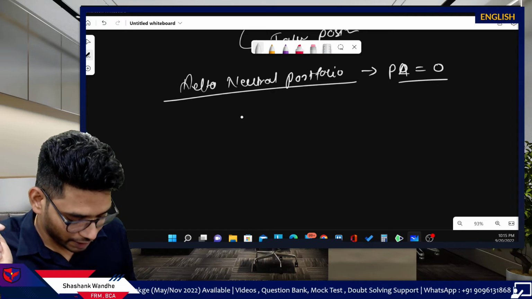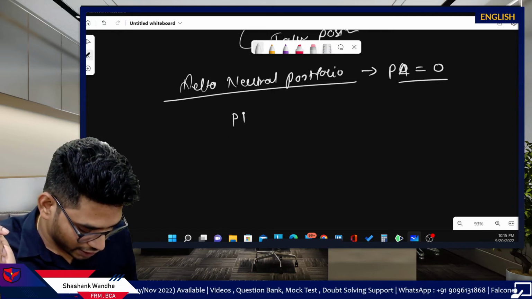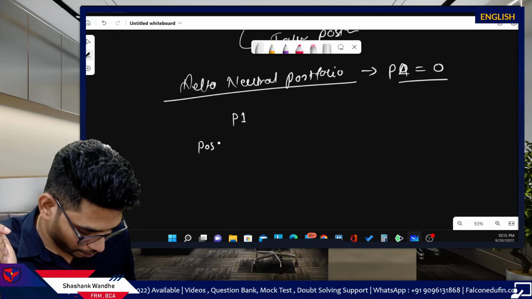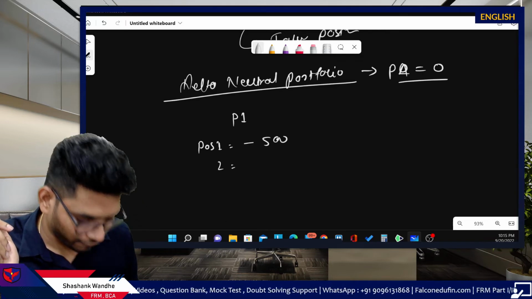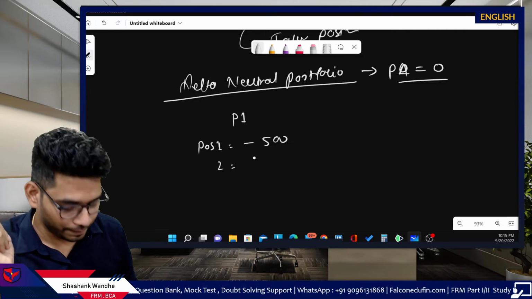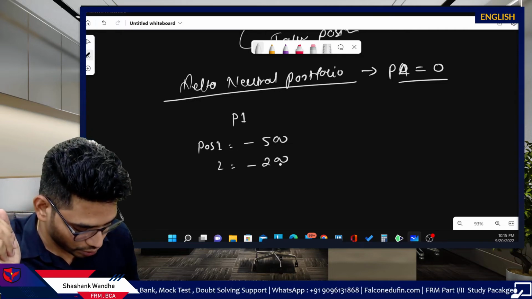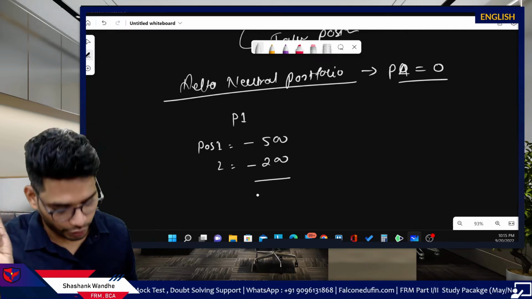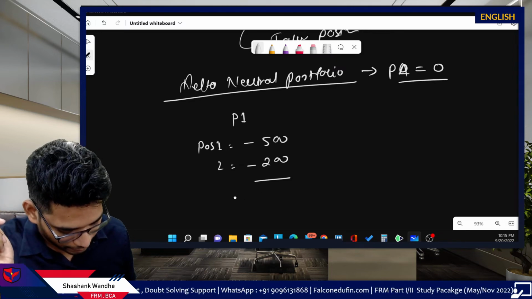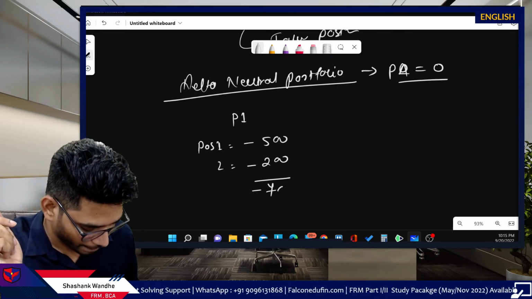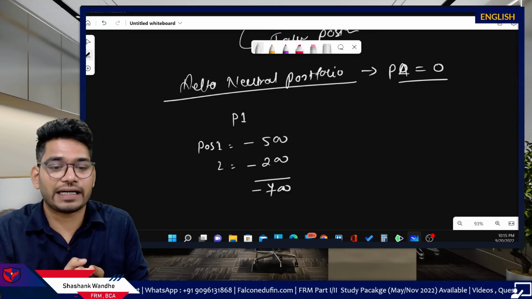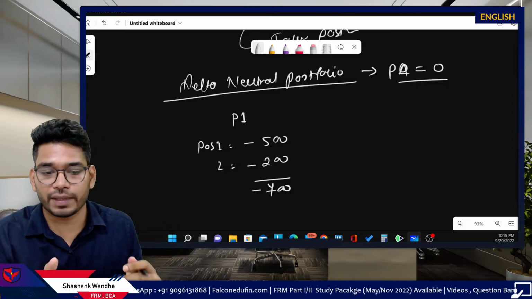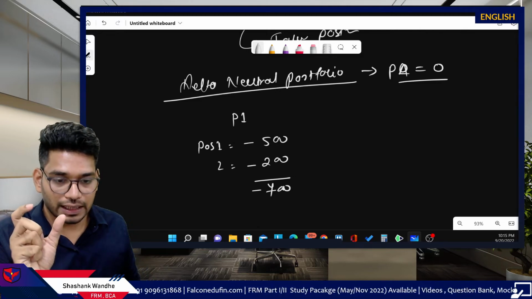I will give you an example. Say this is portfolio 1 and position 1, 2. Position 1 is minus 500 delta and position 2 is minus 200 delta. So total portfolio delta is minus 700. Got it? Now, minus 700 is your portfolio delta after summing up all the positions.